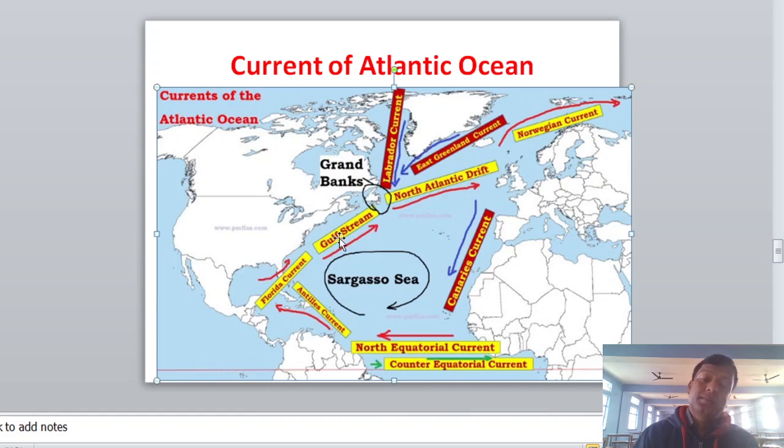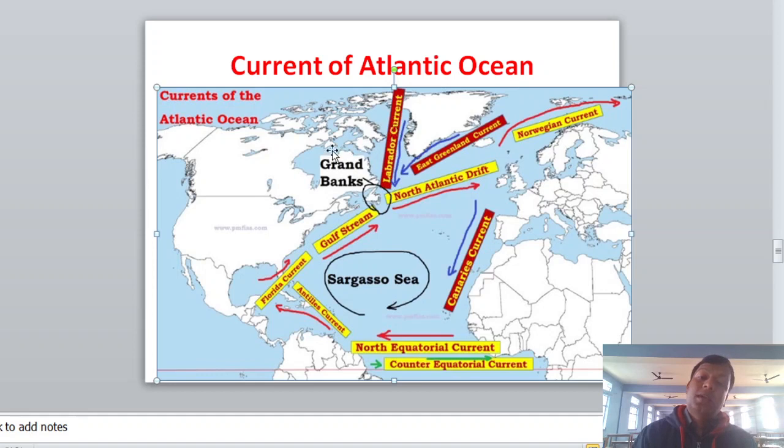and we have the Gulf Stream, named because of the Gulf of Mexico. And due to the North Atlantic Drift, that means due to the direction of winds and the Coriolis force, this oceanic current heads towards Europe, and from the Arctic Ocean we have a cold current.